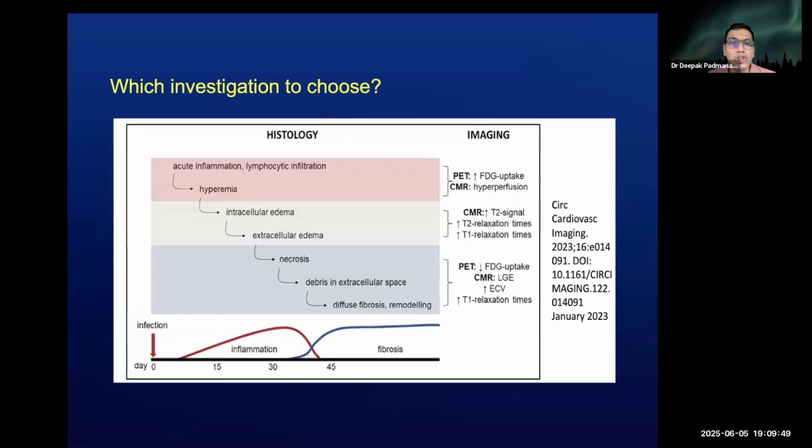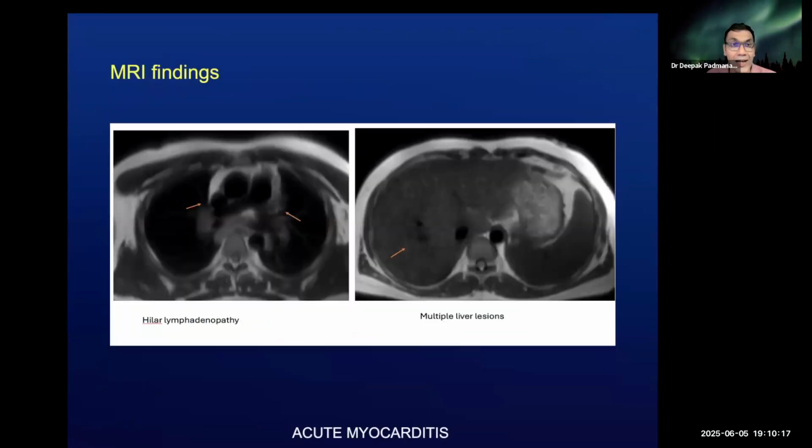Which investigation to choose remains a challenge, and it's often related to the stage of the disease that we are in. The FDG PET uptake is very high in the initial phases where the CMR may just show hyperperfusion, whereas the CMR may be more valuable when there is debris in the extracellular space with diffuse fibrosis and remodeling. So in the inflammatory stage, the early stages, the PET is useful. In later stages, the MRI might be more valuable.